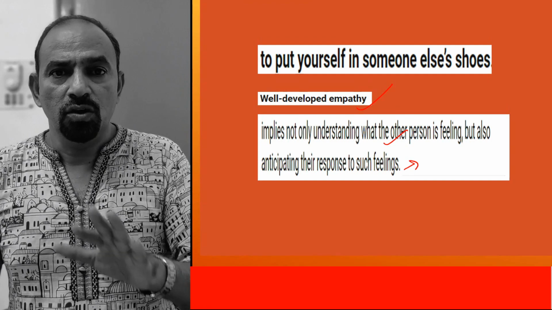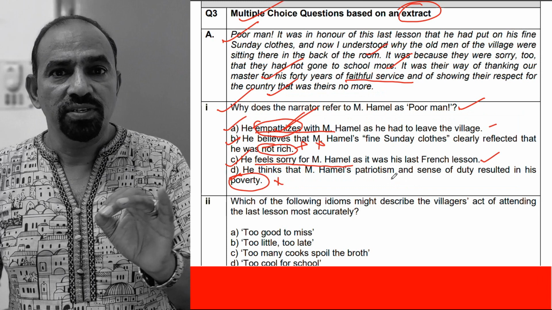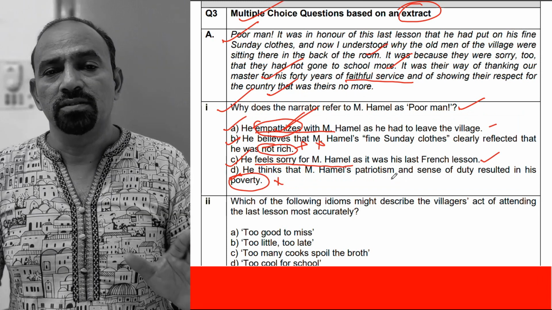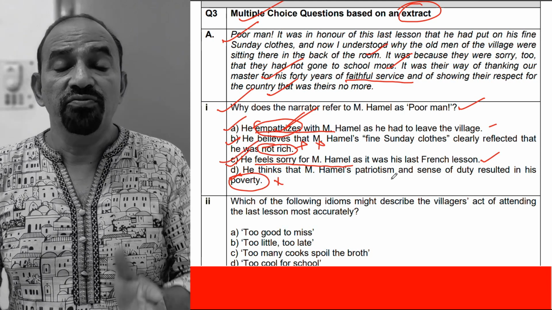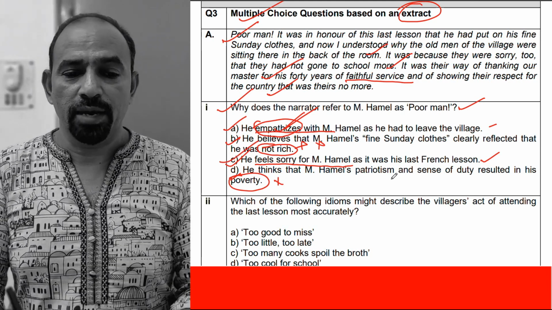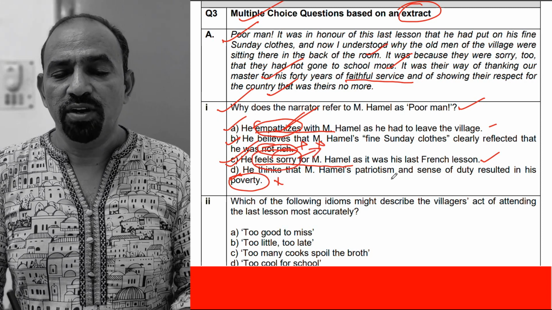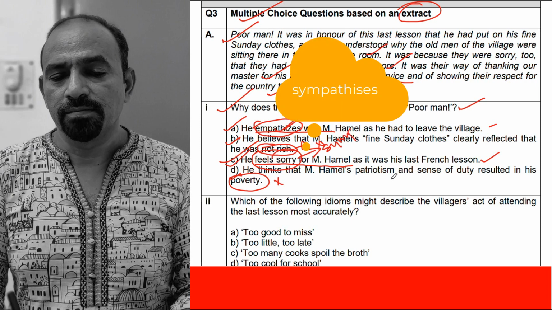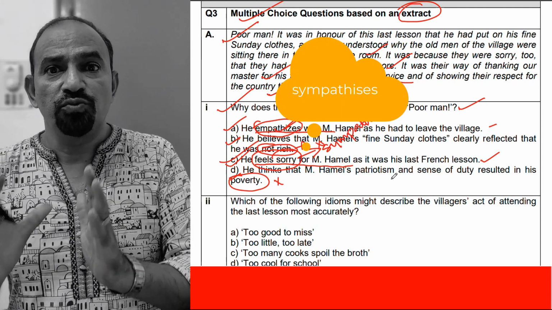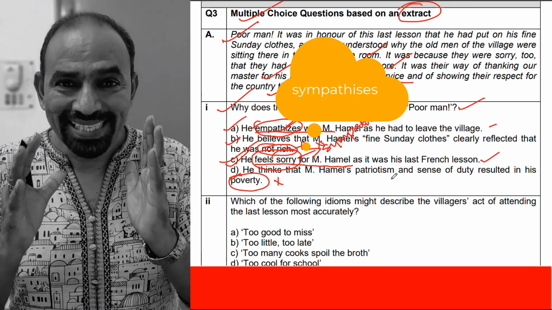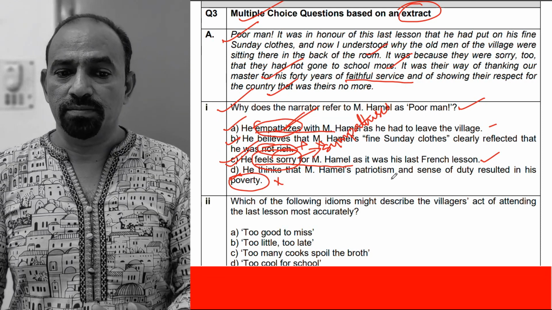And here, no such situation is described. So he doesn't feel empathy towards his master. So the right option here is C, he feels sorry for Monsieur Hamel. Instead of feel sorry, it can be given as sympathizes. He sympathizes with his master. So he said, poor man. That is the right option.